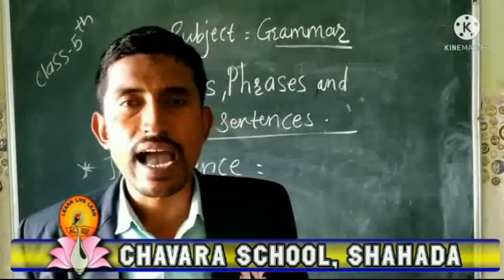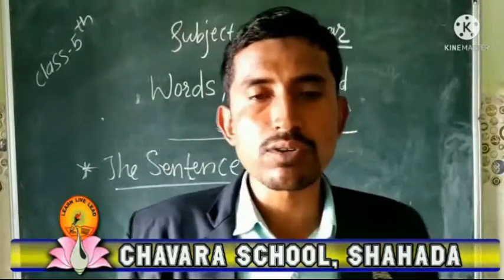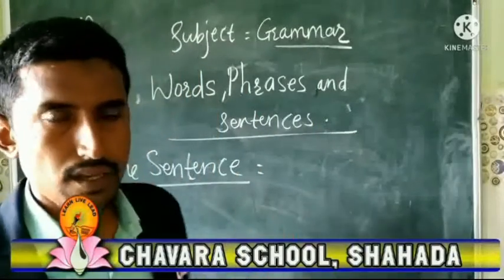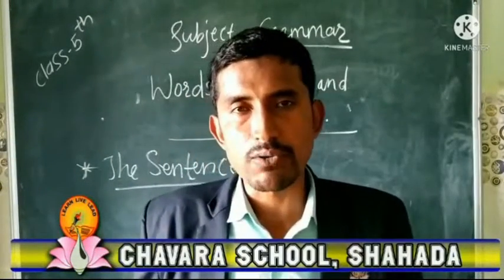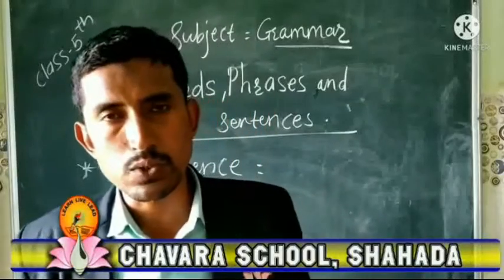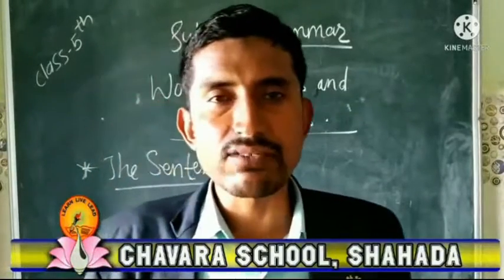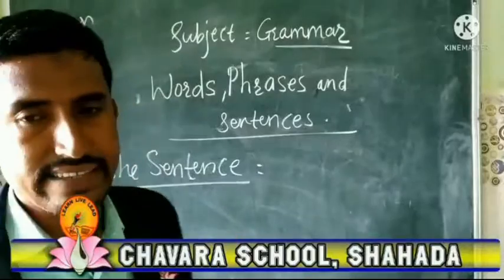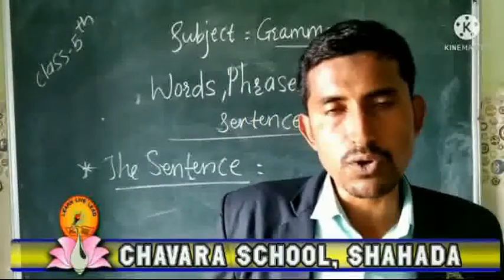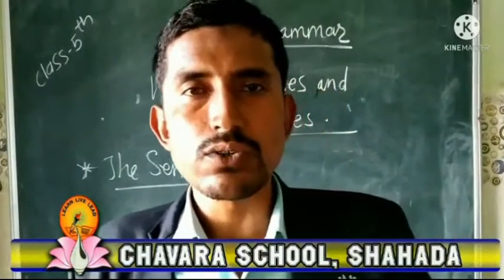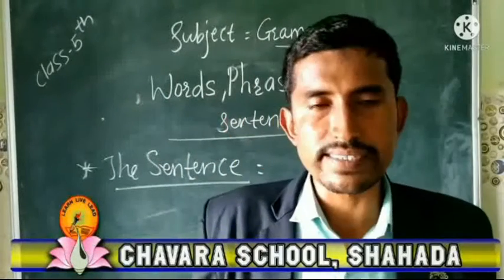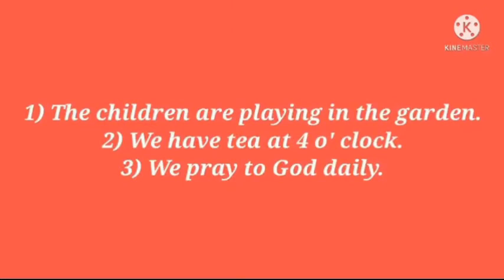So students, at last we have to learn about the sentence. Initially we studied words, then we came to know about the phrase, and at last we learn about the sentence. Before that, see some examples on your screen: The children are playing in the garden. We have tea at 4 o'clock.